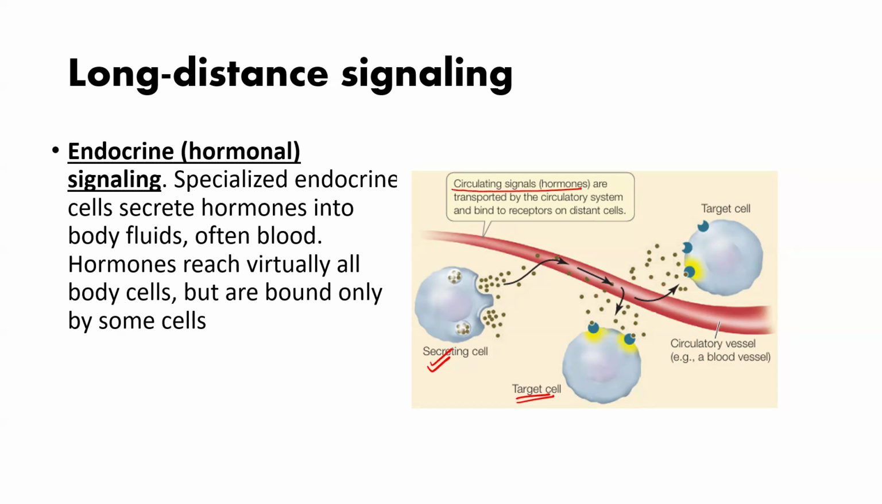So let us revise once again. Cell to cell direct contact can be cell to cell junctions or cell to cell recognition. Short distance can be paracrine or synaptic, and long distance is endocrine.